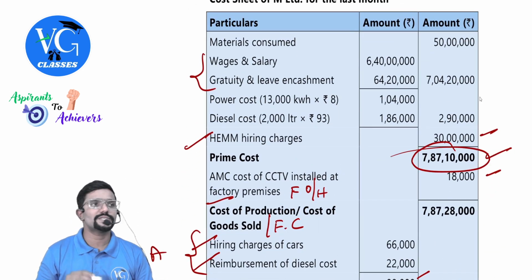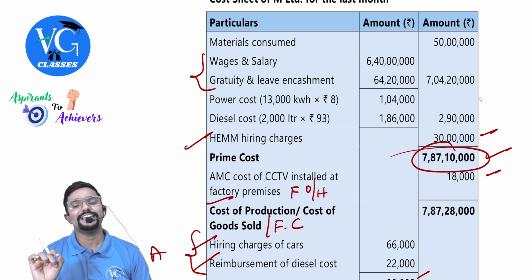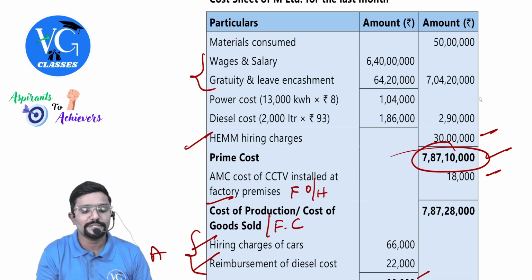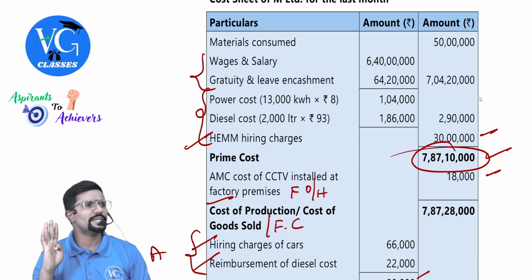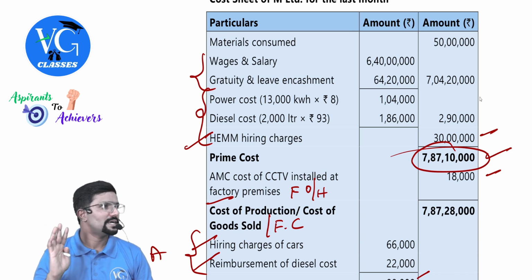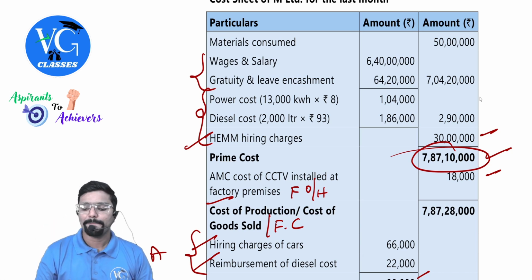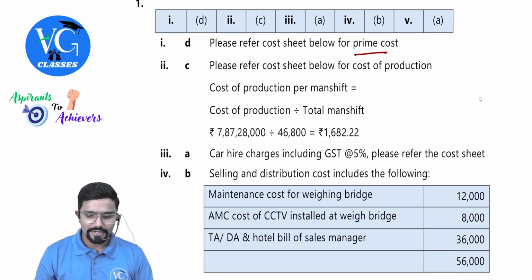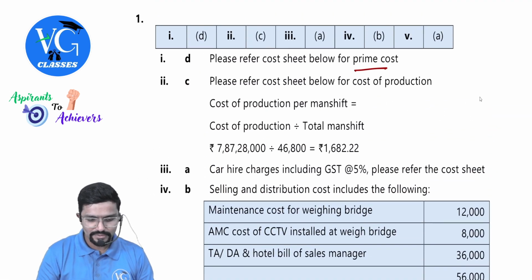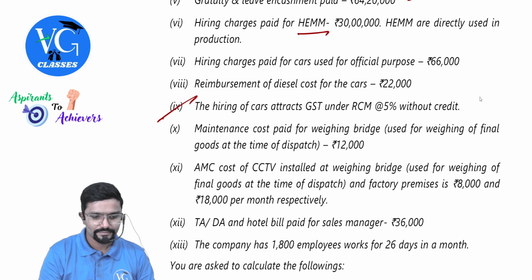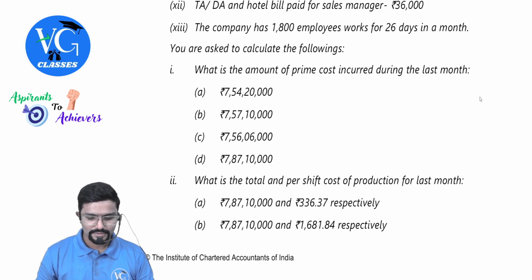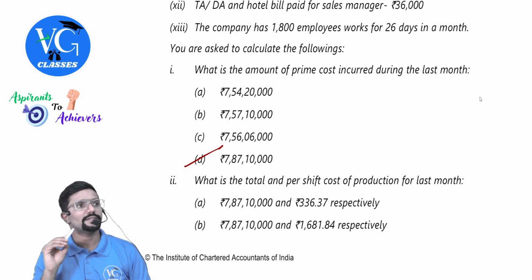7 crore 87 lakh 10,000. Guys, one more thing important. Please be careful, you might get confused with this. As it is related to production, it is considered to be a part of prime cost. Direct expenses. Okay, so 7 crore 87 lakh 10,000. Let me just check the option.